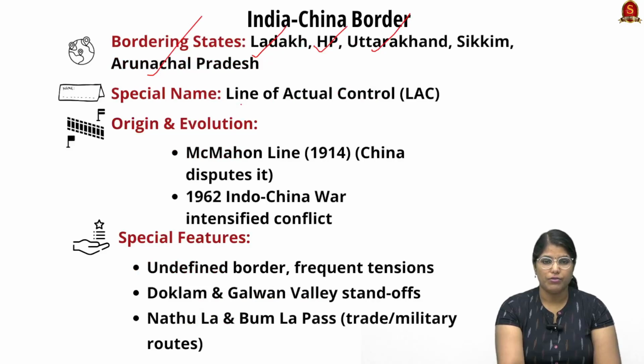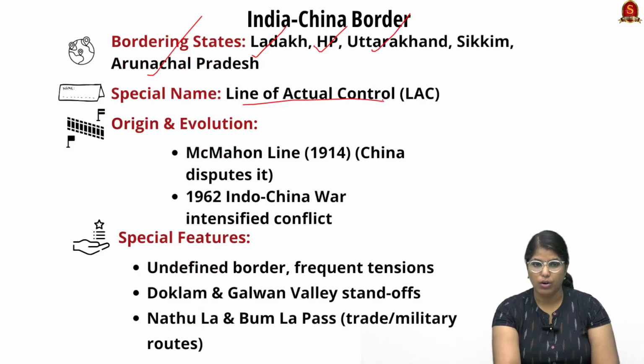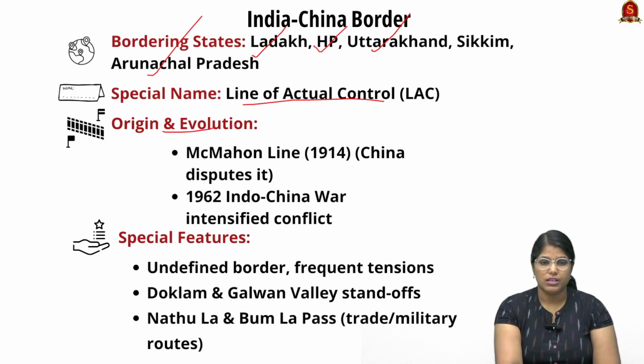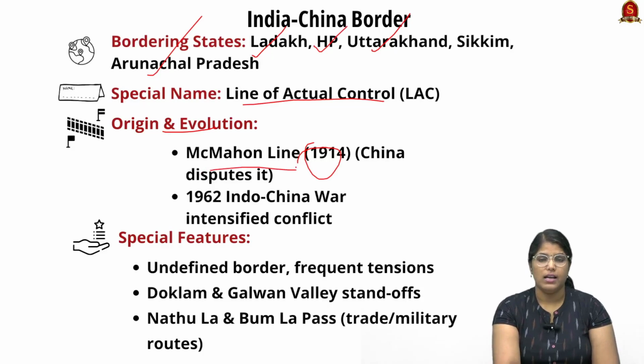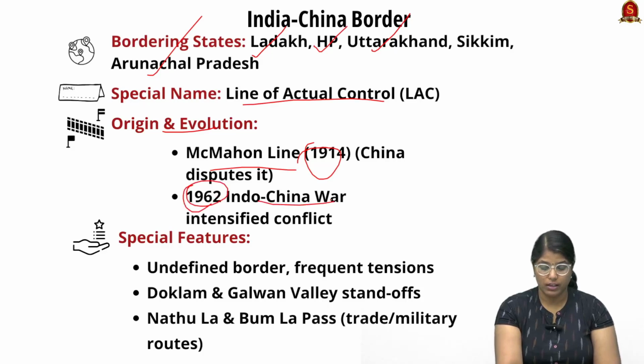So this is the Line of Actual Control. And when we talk about the origin, it actually leads back to the 1914 McMahon Line, and China is not accepting this particular line, which is a dispute even today. So it got intensified in 1962 during the Indo-China War.